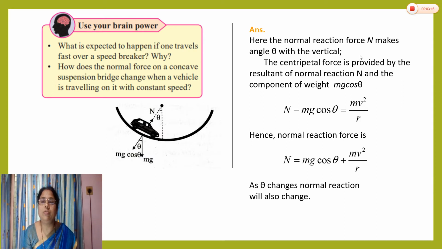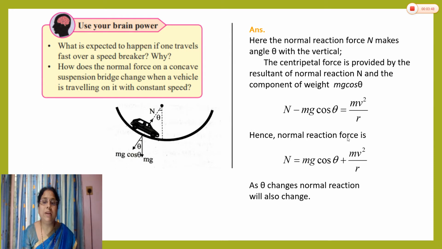The centripetal force is provided by the resultant of the normal reaction force and the weight component mg cos theta. Again, this normal reaction force and the component mg cos theta are opposite to each other, and the resultant will provide the centripetal force. So the same logic we can apply here, and we can say the difference, that is N minus mg cos theta, gives us the centripetal force, and we know the formula for centripetal force, mv squared by r.